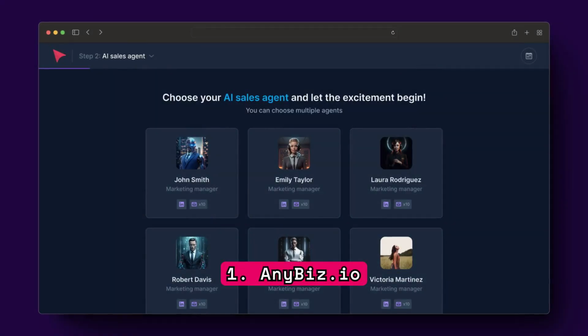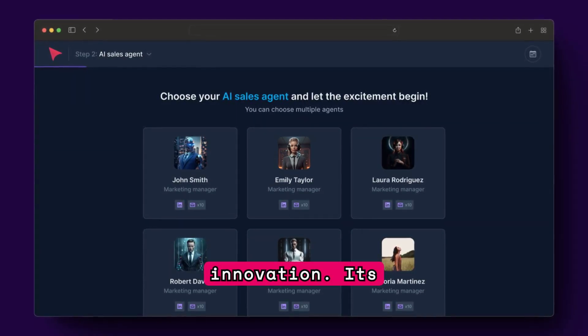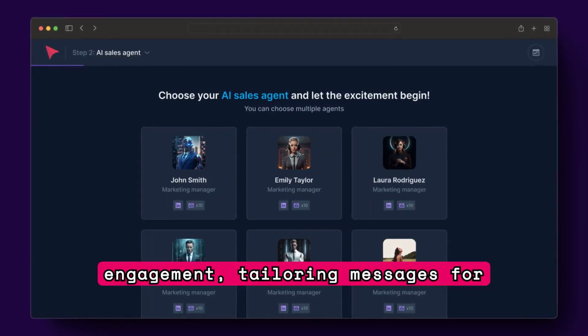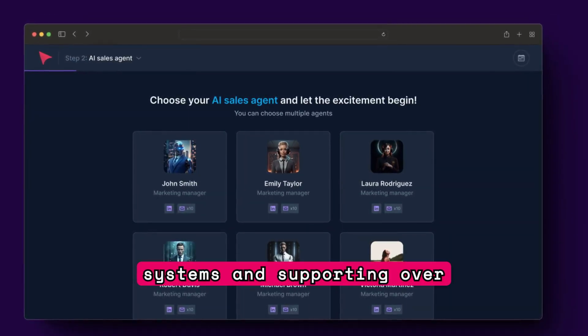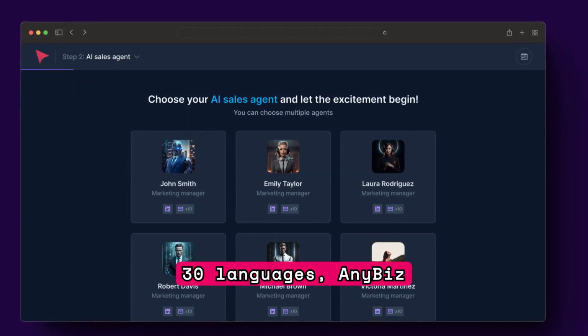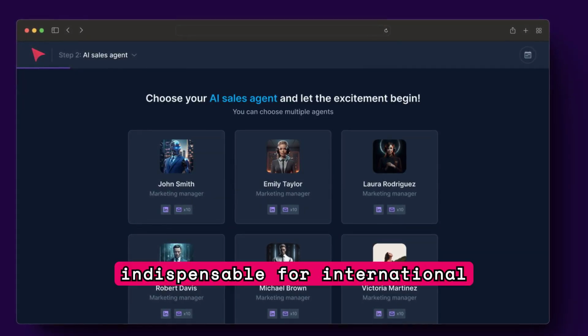1. AnyBiz.io pioneers LinkedIn lead generation with AI-driven innovation. Its agents foster genuine engagement, tailoring messages for each connection. Integrated with CRM systems and supporting over 30 languages, AnyBiz ensures streamlined global outreach, making it indispensable for international markets.